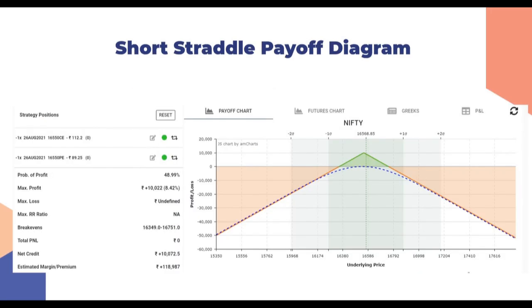This is the payoff diagram of a short straddle. So let's say Nifty is trading at 16,550. So we short both call and put of the same strike, which is 16,550. We receive a credit, and then this is how the payoff looks. So maximum profit will be if Nifty expires at our short strike, which is 16,550, and the credit which we have received, that distance becomes the break even on either side. So we have received a little over 200 for this short straddle position. So our upside break even becomes 16,750, and downside break even is 16,350.